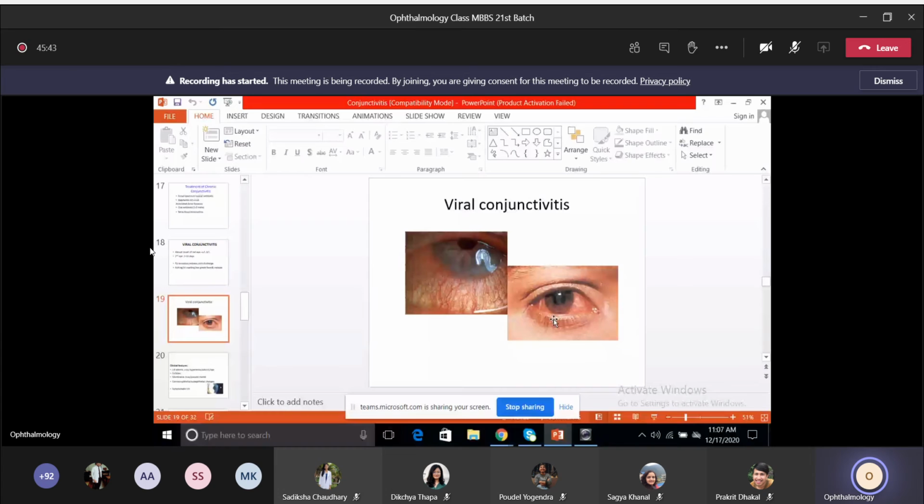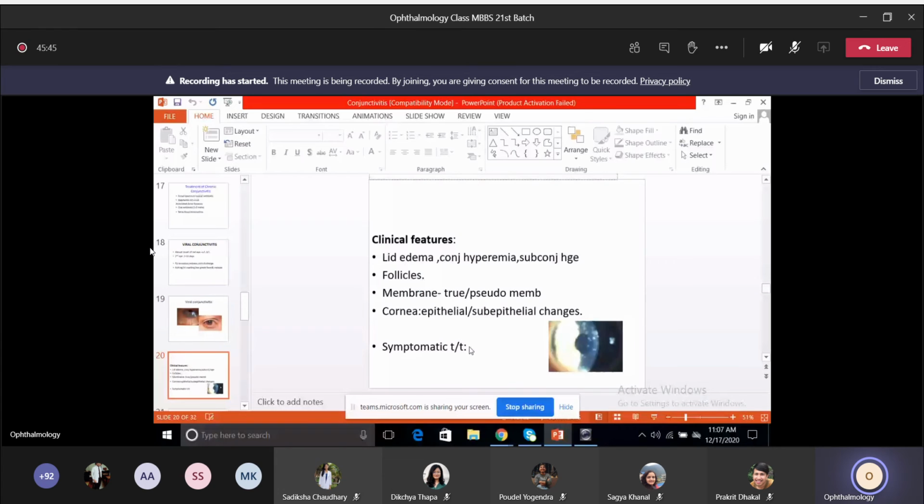Features: lid edema, conjunctival hyperemia. Sometimes there could also be presence of subconjunctival hemorrhage, which I talked about in my last class, mainly in case of adenoviral infection. Follicles can be seen in the palpebral conjunctiva, mainly in the fornixes. Membranes can be present. Sometimes in case of viral conjunctivitis, the cornea can get involved. Like in this picture, you can see the cornea here. These are the presence of epithelial or subepithelial changes in the cornea, subepithelial type of infiltration.